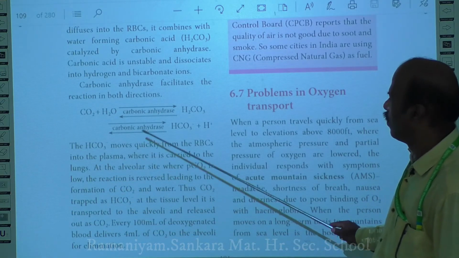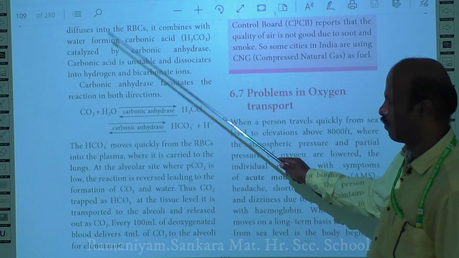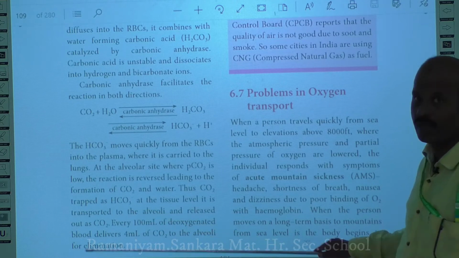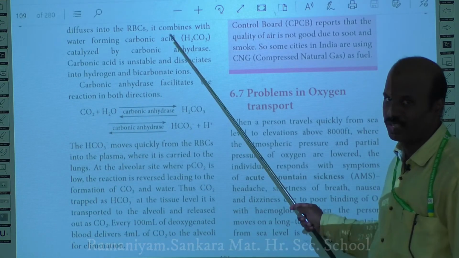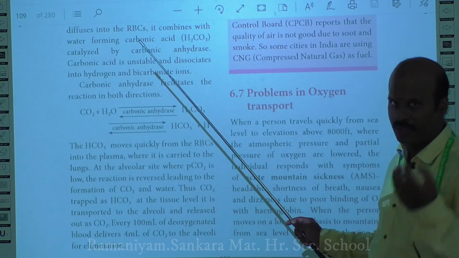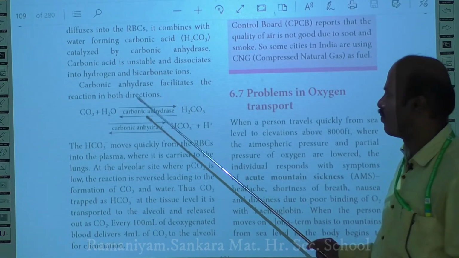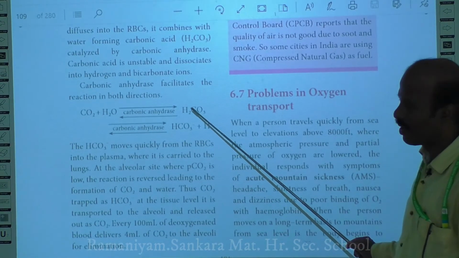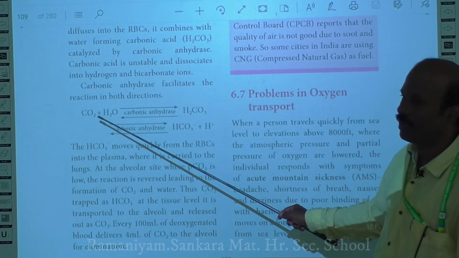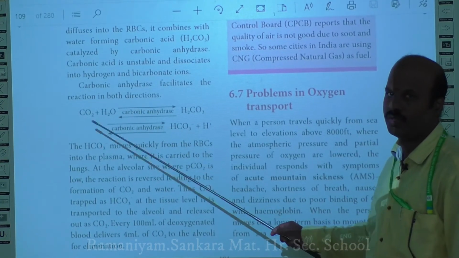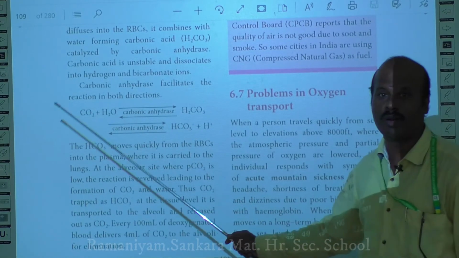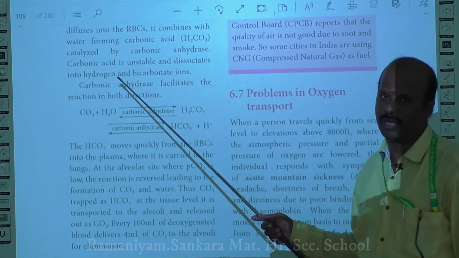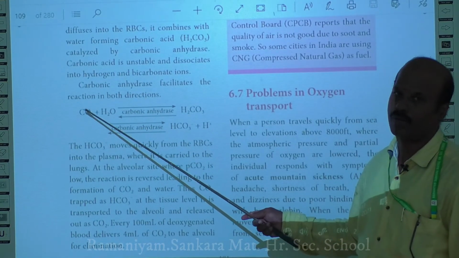Now when these bicarbonates reach the alveolar tissues, what will happen? The bicarbonate will enter again from the plasma into the red blood cells. Again these bicarbonates combine with the proton and form carbonic acid, because it is a reversible reaction. The carbonic acid dissociates into carbon dioxide and water, and this carbon dioxide will enter from the blood plasma into the alveoli.